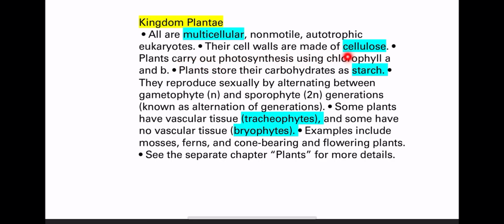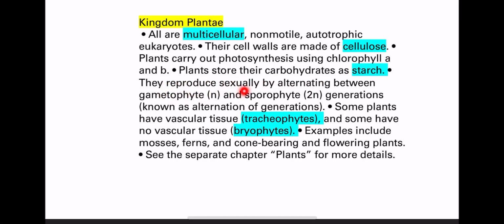They are photosynthetic organisms. They carry out photosynthesis with the help of which pigments? Chlorophyll A and B. Also, they have the ability to store carbohydrates in the form of starch, not like animals, which store carbohydrates in the form of glycogen.